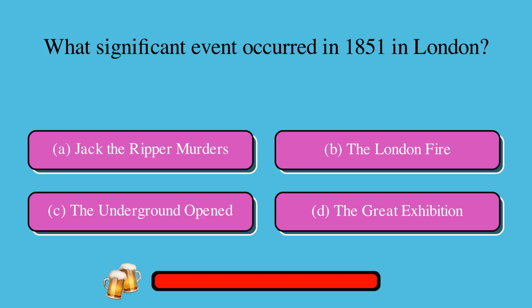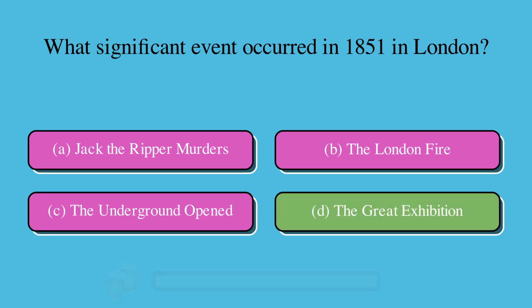What significant event occurred in 1851 in London? A. Jack the Ripper murders or B. the London Fire or C. the Underground opened or D. the Great Exhibition? The correct answer is D. the Great Exhibition.